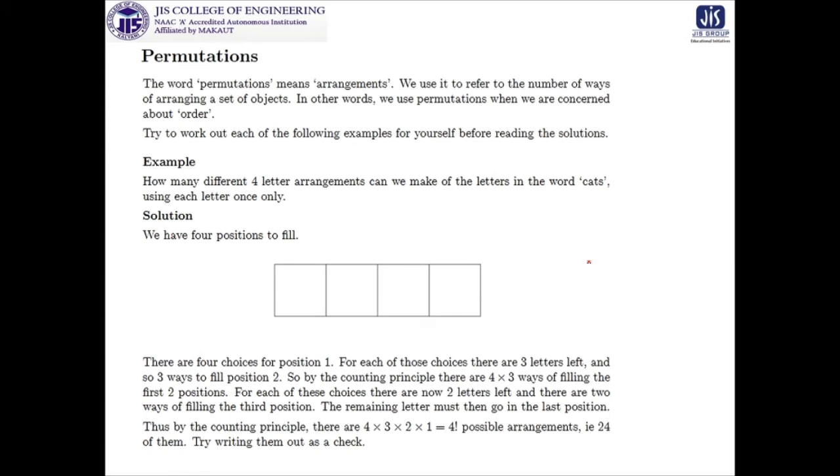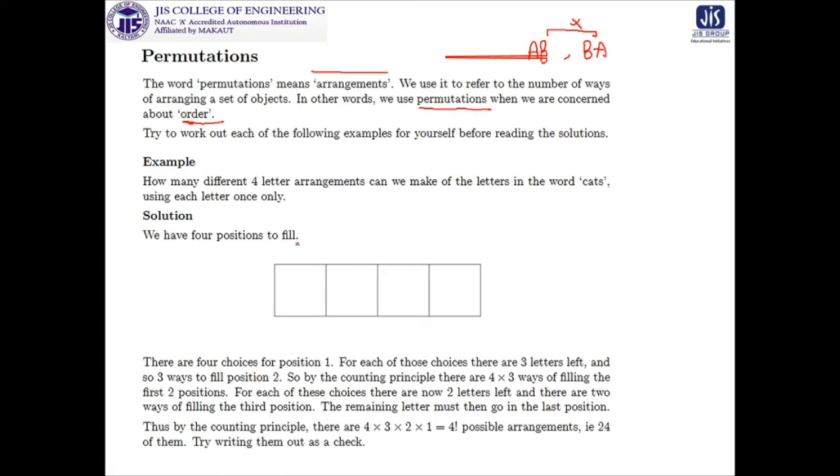So what we are doing, the word permutation means arrangement, but we have to concentrate on this, that we use permutations when we are concerned about order, meaning order is very important here. So AB and BA are not the same as orders are important here. So let us start with one example.